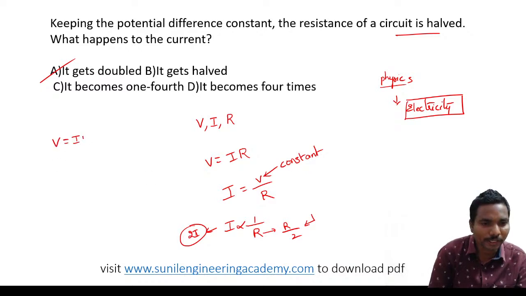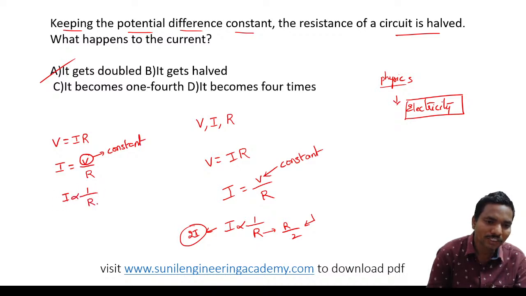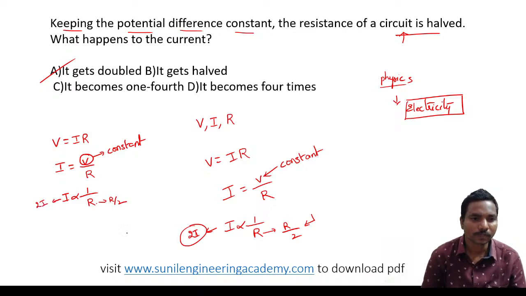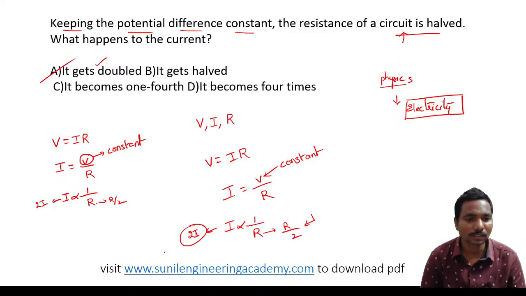V is equal to I into R. From this, current I is equal to V by R. What they have given is that voltage or potential difference is constant. Then current is inversely proportional to the resistance. So if the resistance is halved, what happens to the current? Double. Current will become double. Answer is option A. Clear or not? A very easy one.